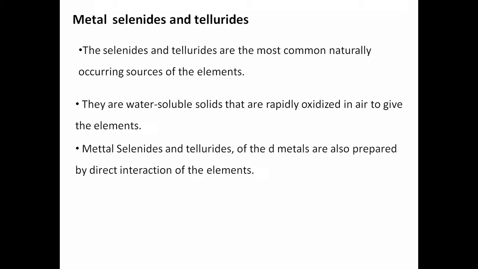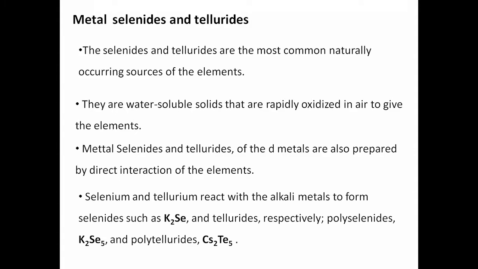If selenium and tellurium form complexes with the metals of s block, they can form with p block metals. They can react with the d block metals, and they form different types of compounds generally called selenides and tellurides. When selenium reacts with alkali metals it forms potassium selenide, just like K2O, here we can have K2Se.